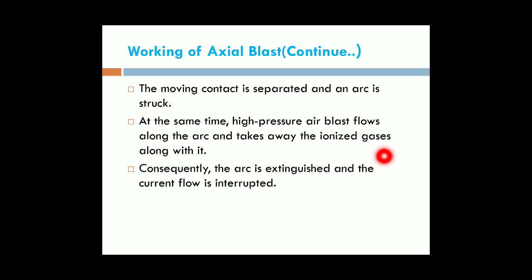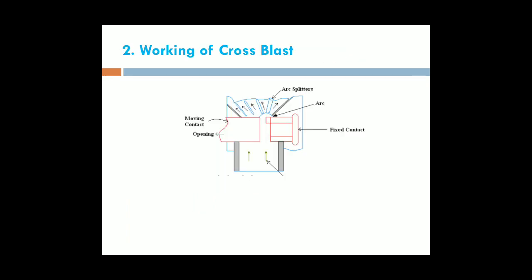Due to the blast of the air in the arcing chamber, the ionized gases may be disturbed and reduced. Consequently, the arc is extinguished and the current flow is interrupted. This is the overall working of an axial blast circuit breaker.